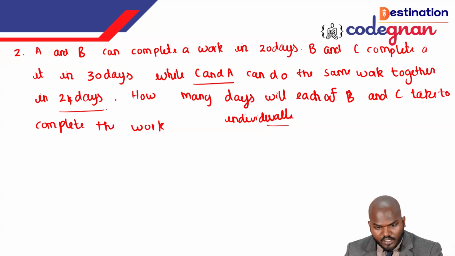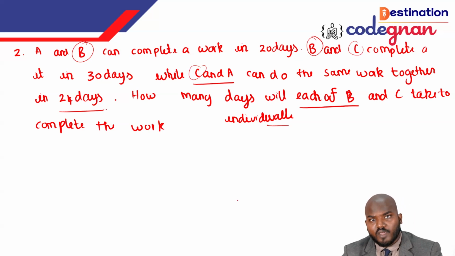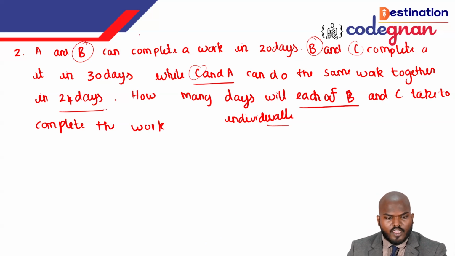You see the words "each of B". Here we have B and C merging, and here A and B merging. Here C is merging, and again C is merging here. That's what they are asking: each of B. Each of B means it should not be combined. This is AB, this is BC, this is CA. These are combined. They are asking for the individual value that you need to bring up, so that we can get the answer correctly.